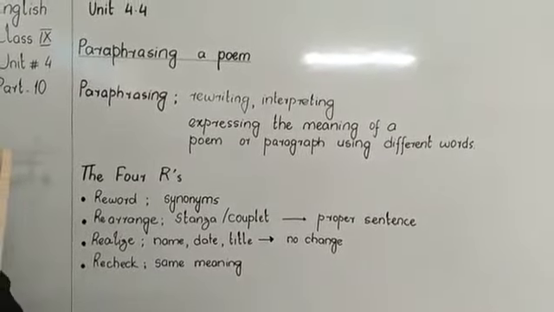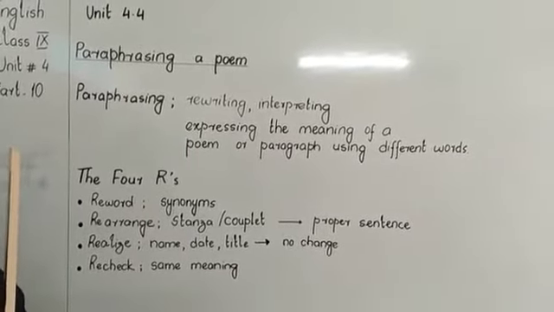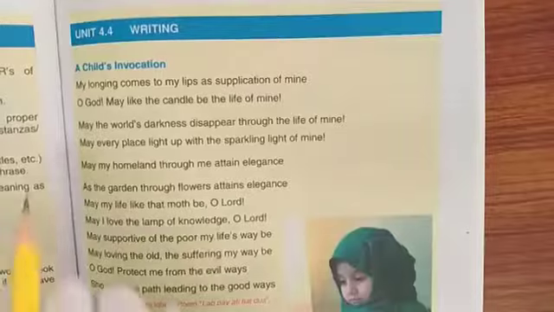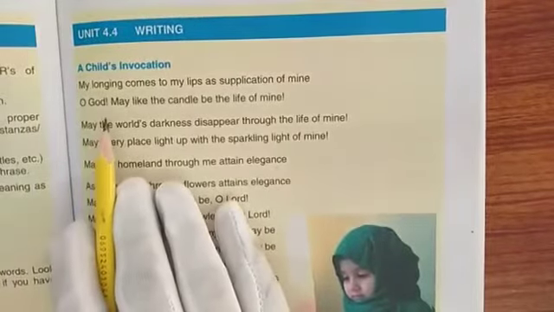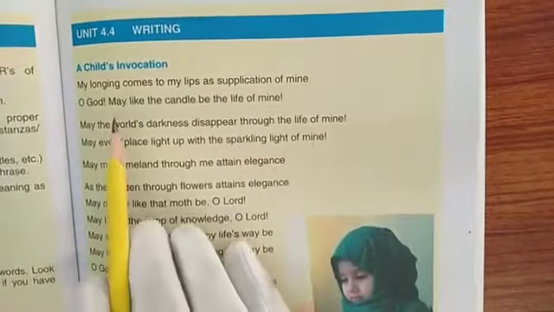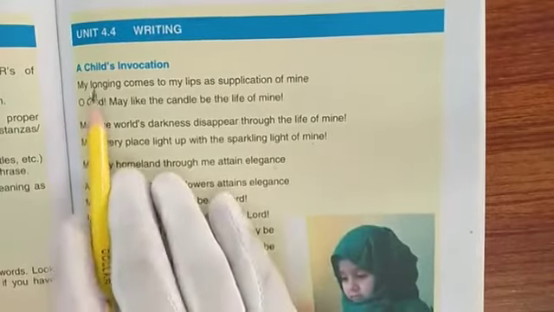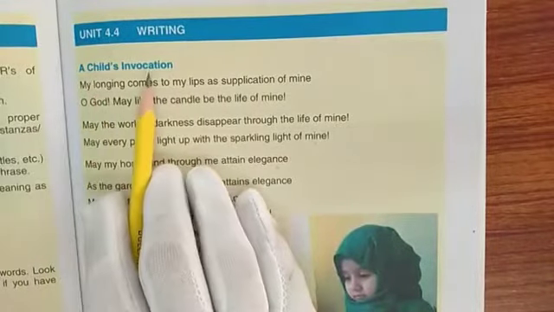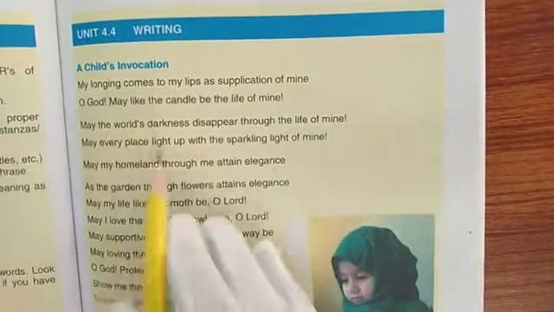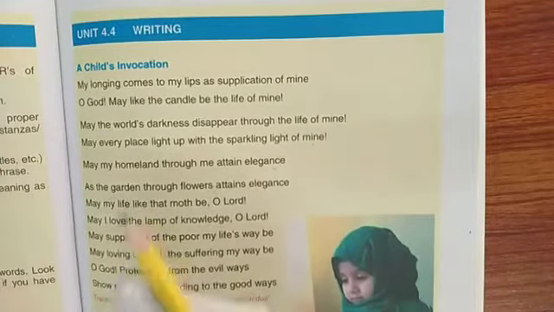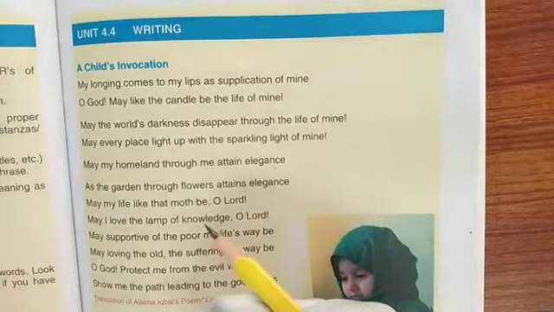Now come to the book. Let's paraphrase a famous poem of Allama Iqbal. So in this unit we have been given a poem, a translation of a poem of Allama Iqbal, and the title of this poem is A Child's Invocation. And you know about this poem, you read this poem, you recite this poem in your Dua Aghaaz every Thursday.